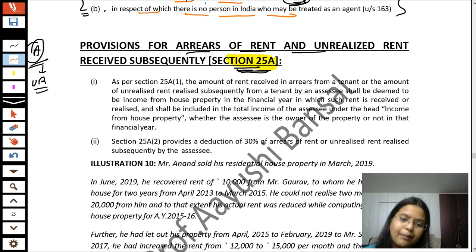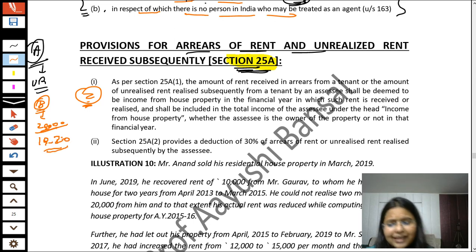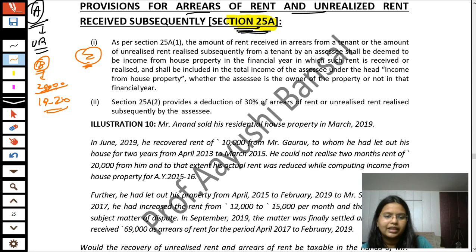Now students, for example, Mr. B, our assessee, has claimed that rupees 20,000 is unrealized. Mr. Z, who is the tenant of Mr. B, is not giving this 20,000 rupees in previous year 2019-20, and he has taken all the steps, but Mr. Z is not giving the money.